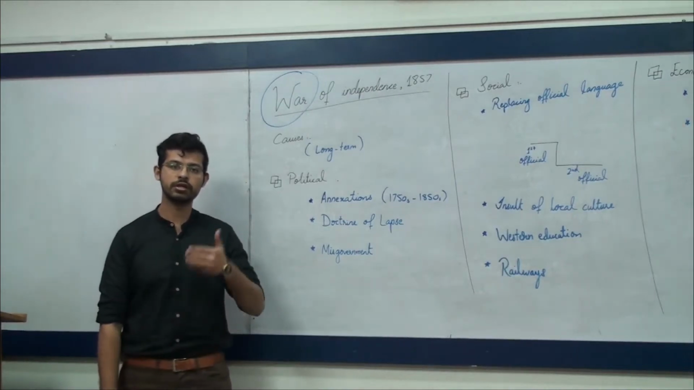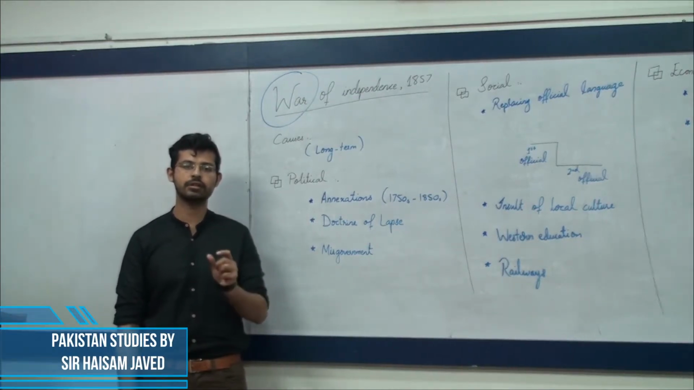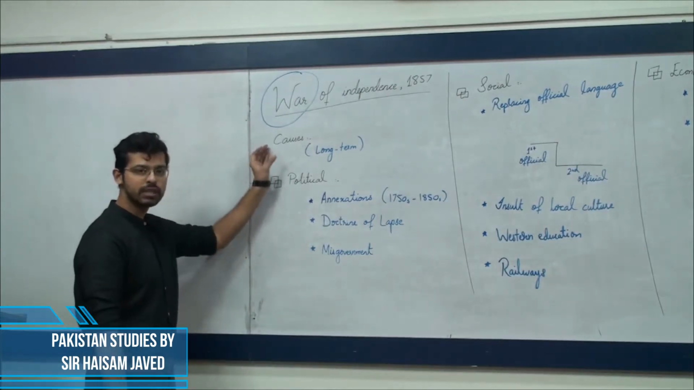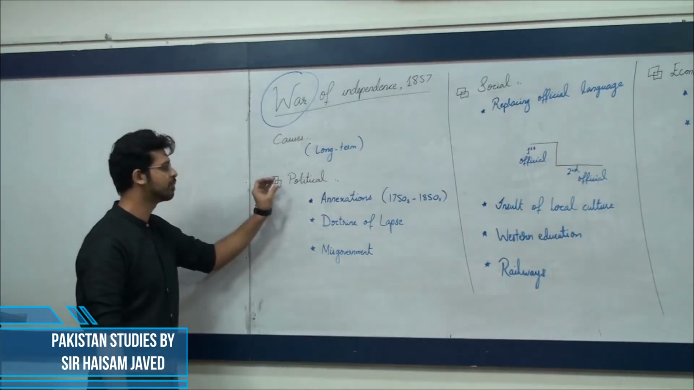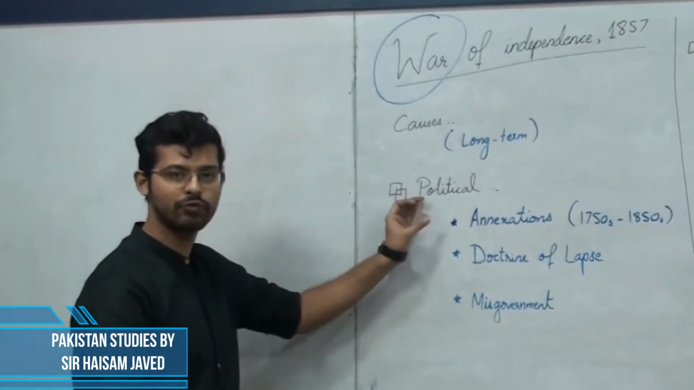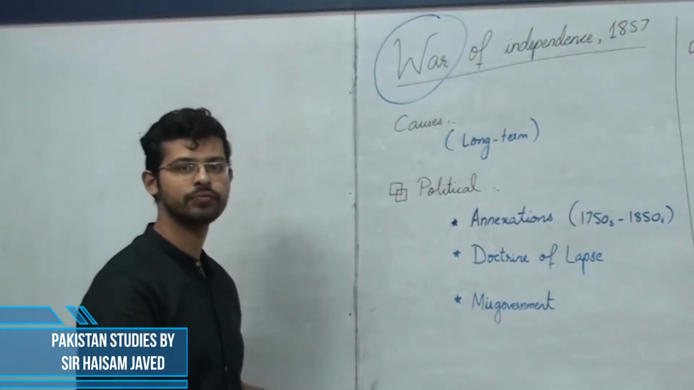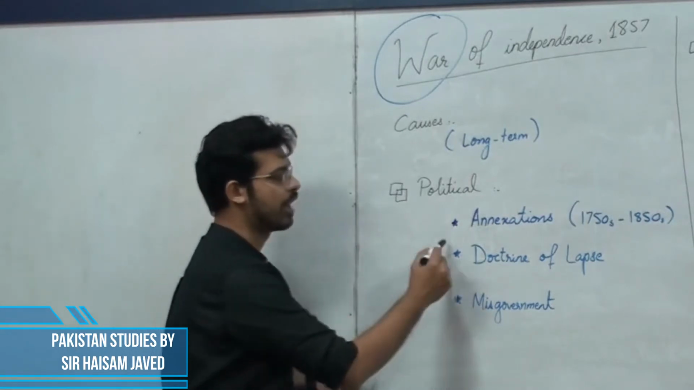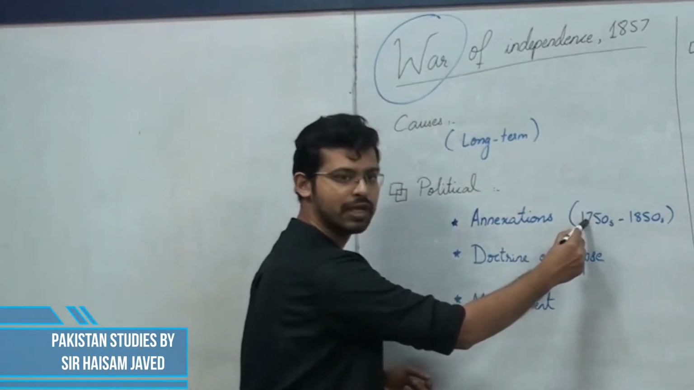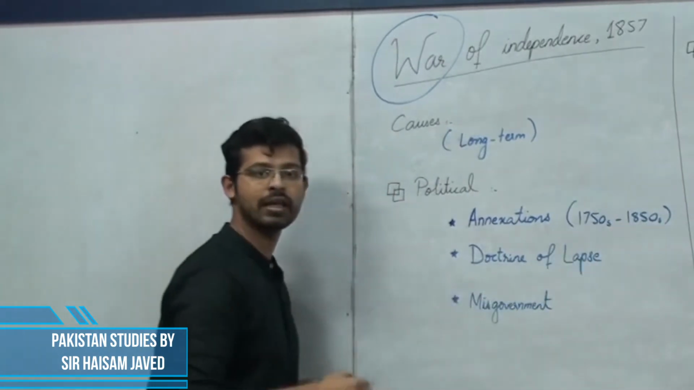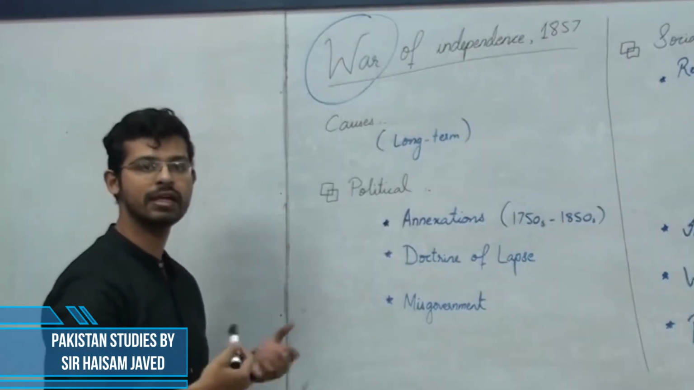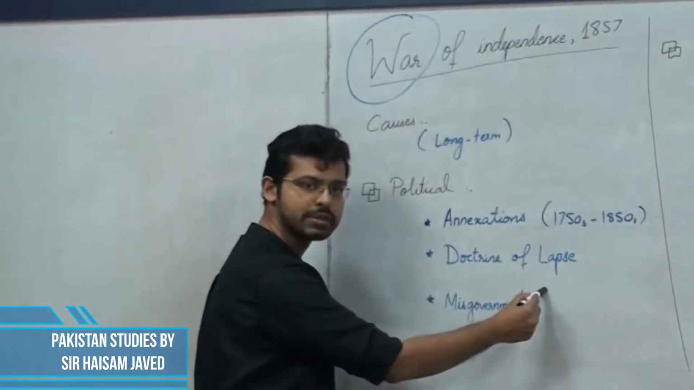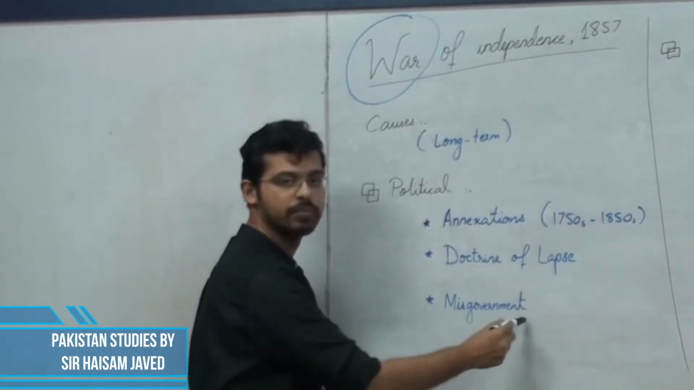Let us now continue with the topic and see it in more detail. Starting with the long-term causes, the first one we have is the political causes behind the War of Independence 1857. Now the political causes include 3 pointers over here. Annexations between 1750s and 1850s done by the East India Company to capture the Indian territories. The second one, Doctrine of Lapse, and the third one, misgovernment.